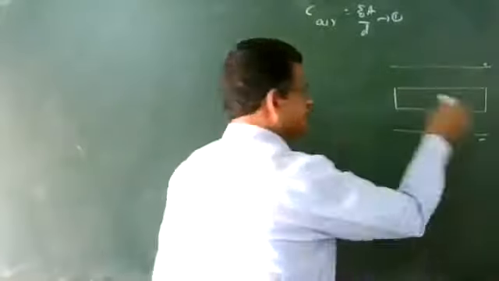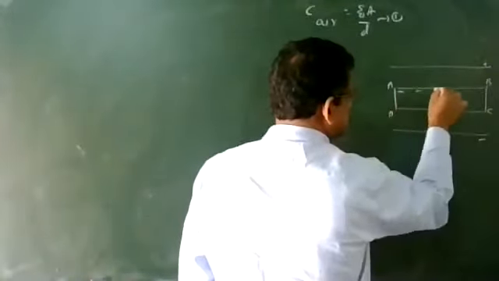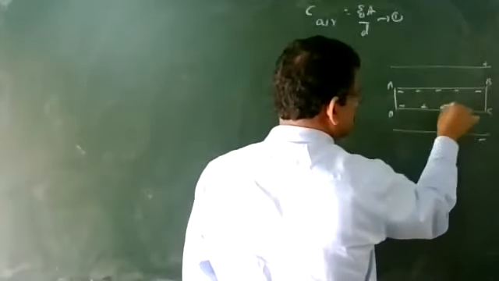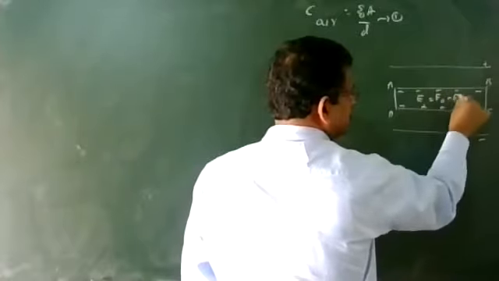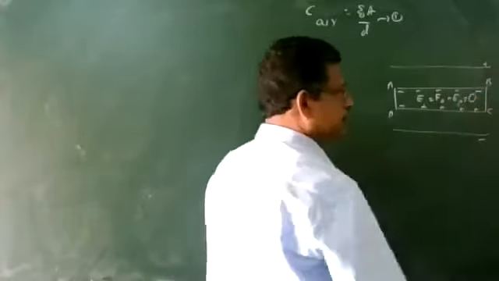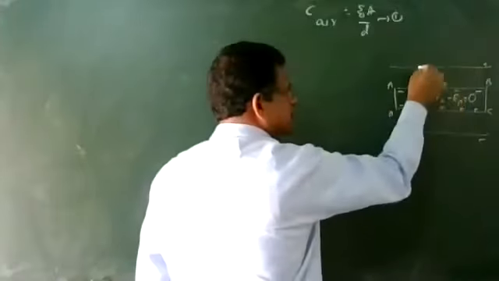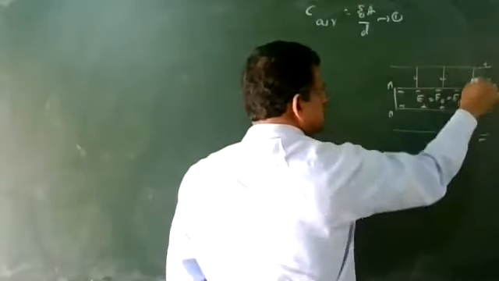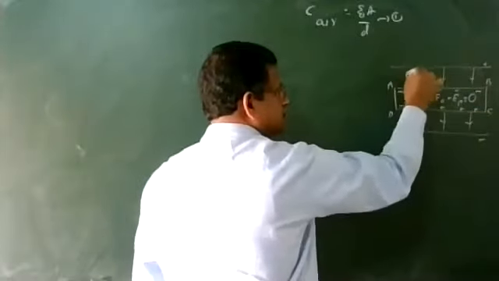When you are placing a conducting slab, electrons will gather here and positive charge here. Net electric field E naught minus E becomes equal to 0. This is over a distance t. Last class we have seen, the remaining distance has E naught outside electric field.